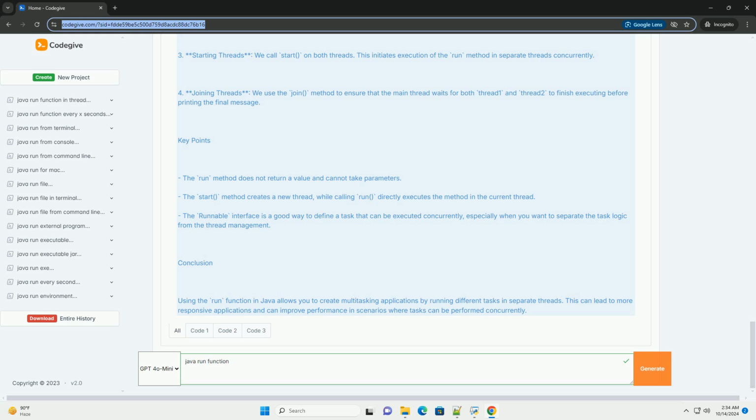Conclusion. Using the run function in Java allows you to create multitasking applications by running different tasks in separate threads. This can lead to more responsive applications and can improve performance in scenarios where tasks can be performed concurrently.